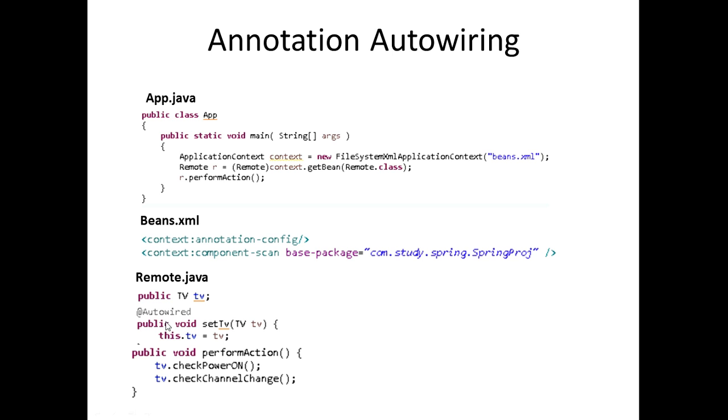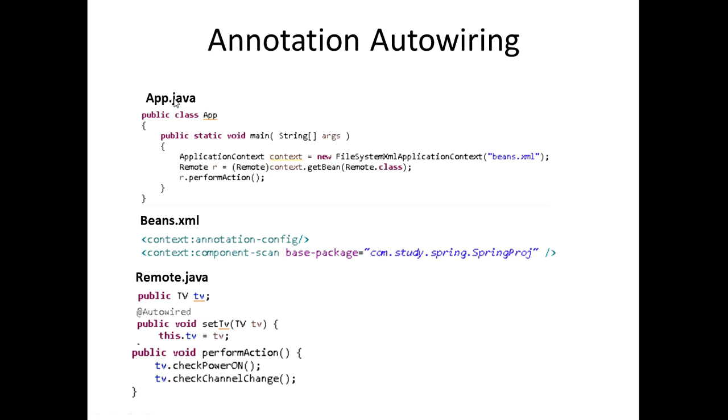But in order to use these annotations, we have to go to our beans.xml and add context annotation config, which is going to allow us to use annotations and inject dependency with those annotations. And we also are going to need this component scan in order to scan all of the classes within our application, so that they can be recognized as beans, pretty much.